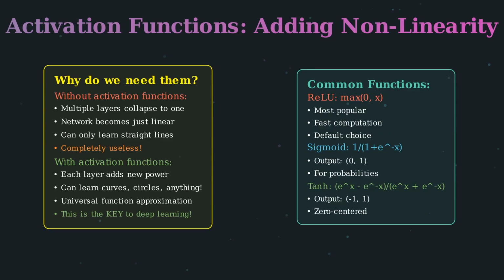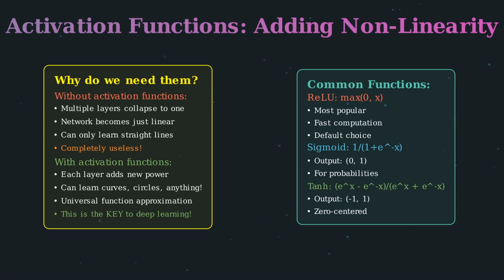Let's look at common activation functions. ReLU, which stands for Rectified Linear Unit, is the most popular. It outputs 0 for negative inputs and the input itself for positive inputs. It's fast to compute and works very well in practice. It's the default choice for hidden layers.